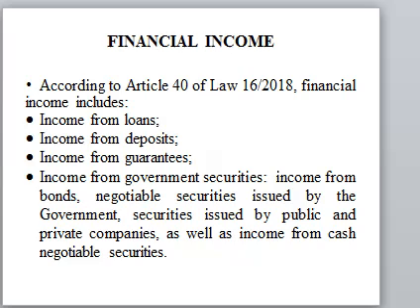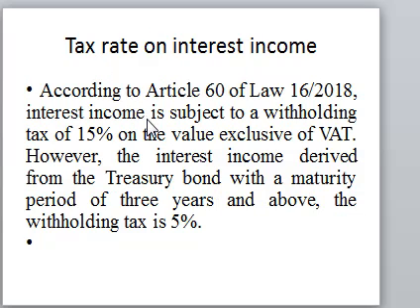So how do we tax? So the tax rate is calculated at a rate of 15% exclusive of VAT. So if it is inclusive of VAT, you need to first get an exclusive figure. And then after getting the exclusive figure, you calculate 15% of that value. It will then be the tax on those financial income.